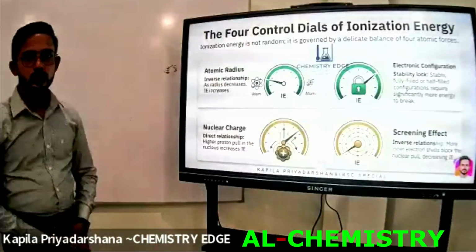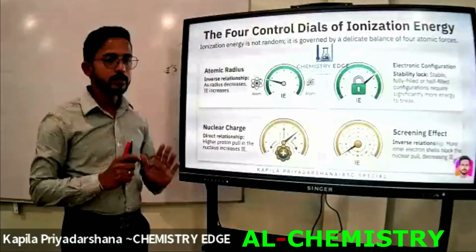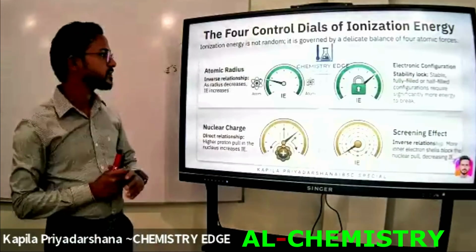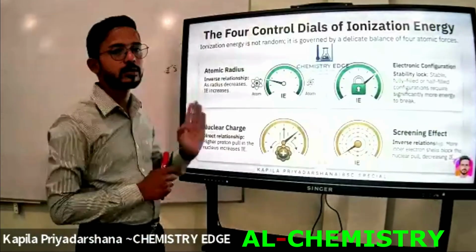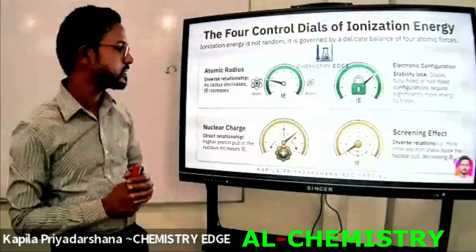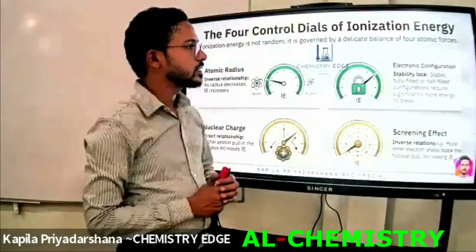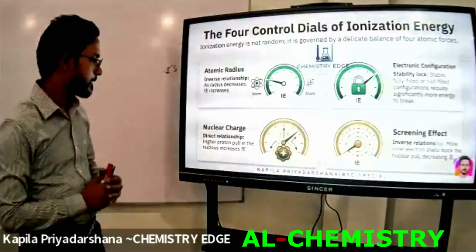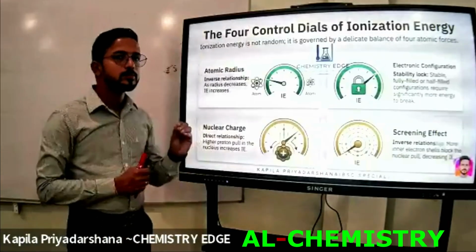Now I have told you there are mainly factors that affect the ionization energy. What are those? The first one, remember this, is atomic radius. Another one, tell me, is electron configuration.